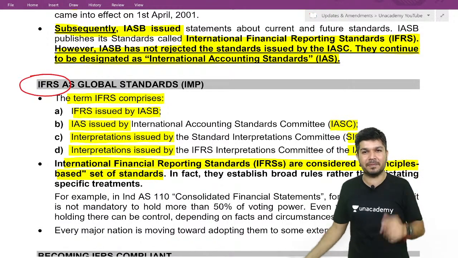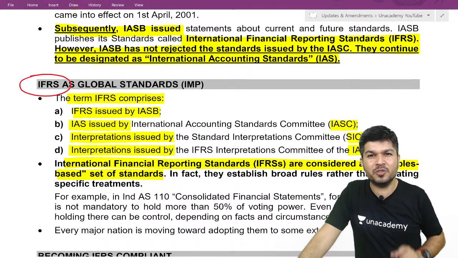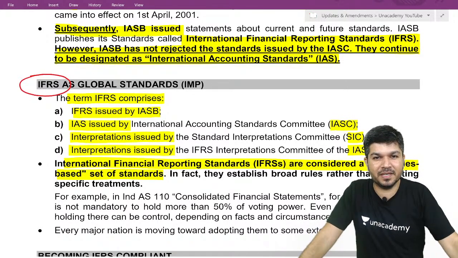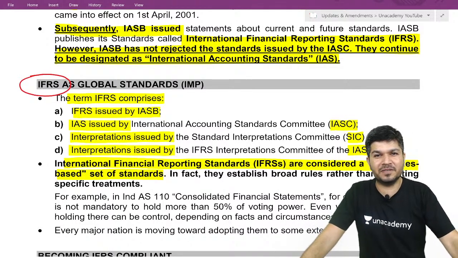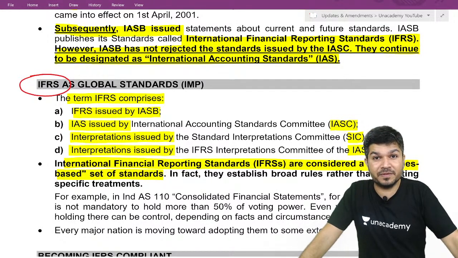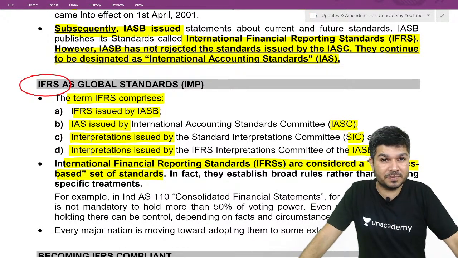Now I give you a simple example. Imagine there's a company in which you hold 45%, so not 50. If I hold more than 50, generally I say I have control, it's my subsidiary.